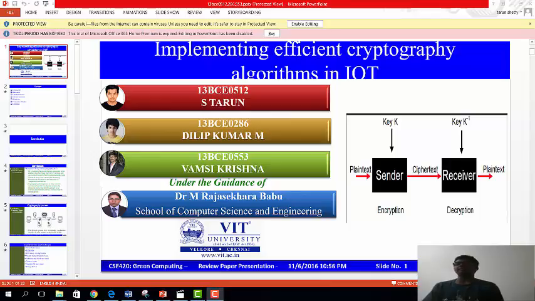The main block diagram of cryptography is: the text is sent by the sender, and there will be a public key or private key for the sender, and then the ciphertext is generated. From the receiver side, the public key or the private key has to be used in order to retrieve the text, and then the text is received by the receiver.